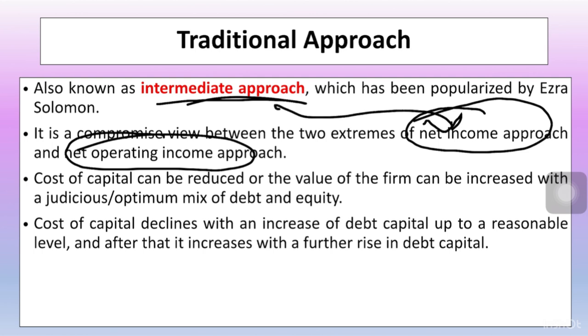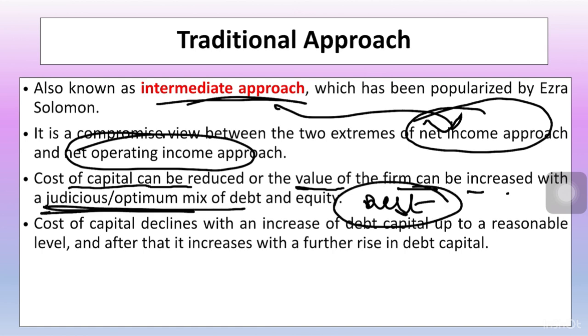Now what happens is, this theory says that the cost of capital can be reduced or the value of the firm can be increased with the help of debt, but that debt-equity mix should be optimum or judicious.